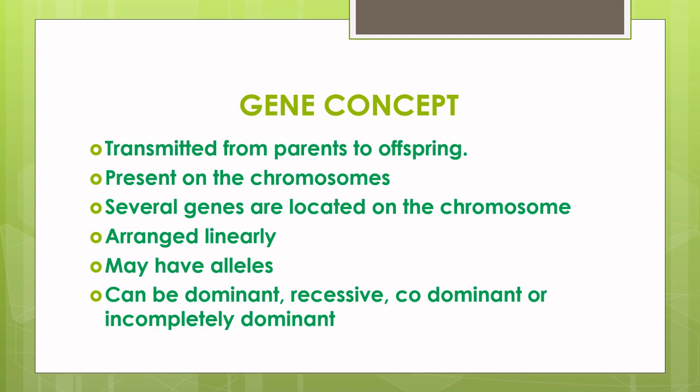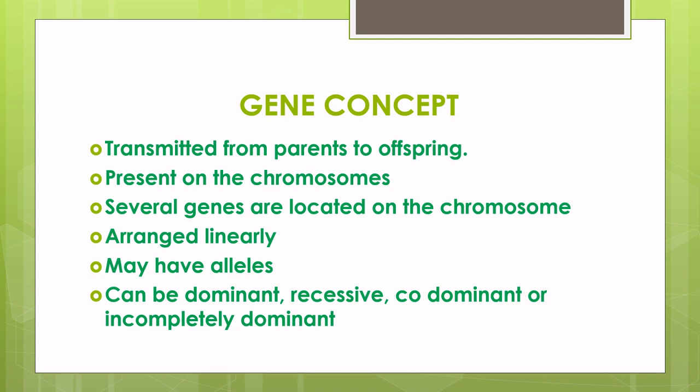So let us look at the gene concept. Genes are transmitted from parents to offspring and are responsible for the physical and physiological characteristics of an organism. They are present inside the nucleus, on the chromosomes. There are several genes located on the chromosomes. In man, about 40,000 genes are located on 23 pairs of chromosomes. Genes are arranged linearly on the chromosomes like beads on a string.